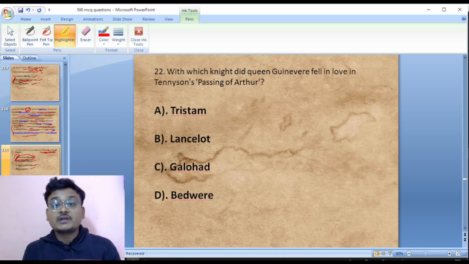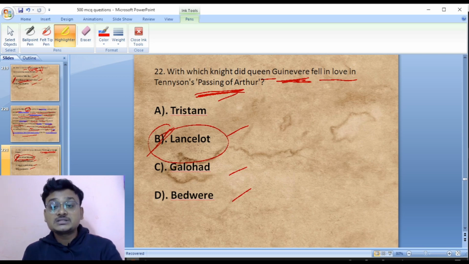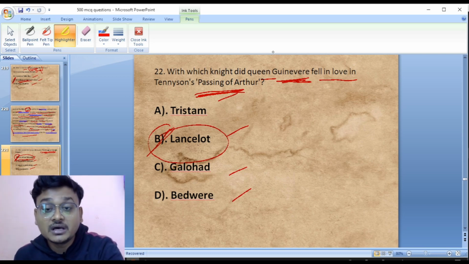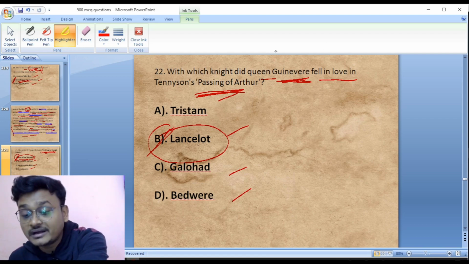With which knight did Queen Guinevere fall in love in Tennyson's Passing of Arthur? Tristram, Lancelot, Galahad, Bedivere. So it was Lancelot. So option number B is the right answer. Lancelot is the right answer.